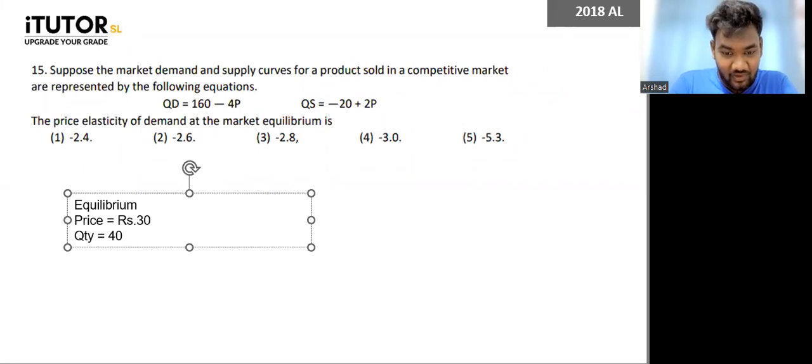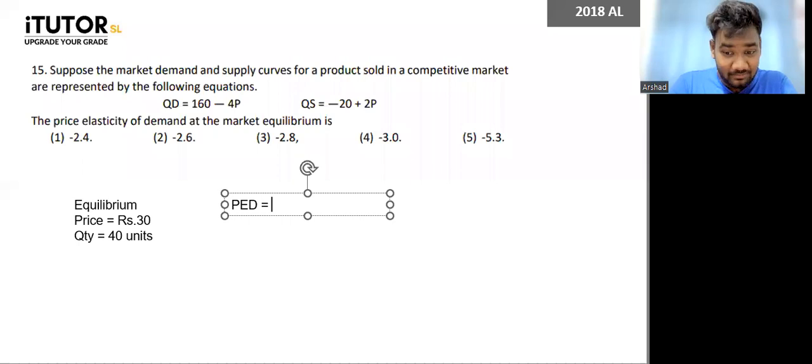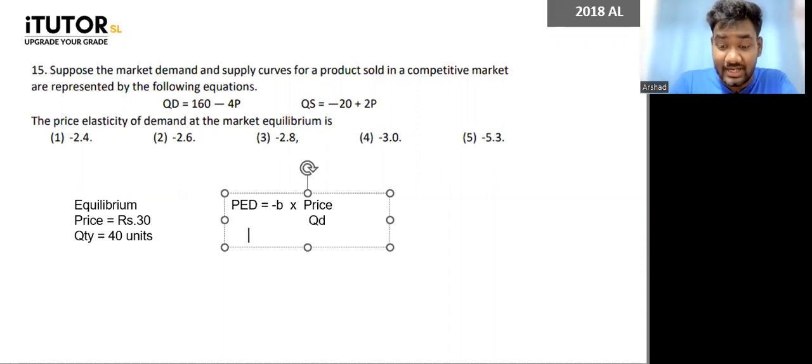40 units. Okay. So how do we calculate PED? PED equals, you can take your B component, minus B, right? That is change in QD over change in P, hoping you all know that, multiplied by price over QD. So can you put the numbers and tell me how much should I take as minus B here? What's the number? My QD equation is 160 minus 4P. So I need to take minus 4, guys. Don't miss the minus. Okay, that will be a minus 4.